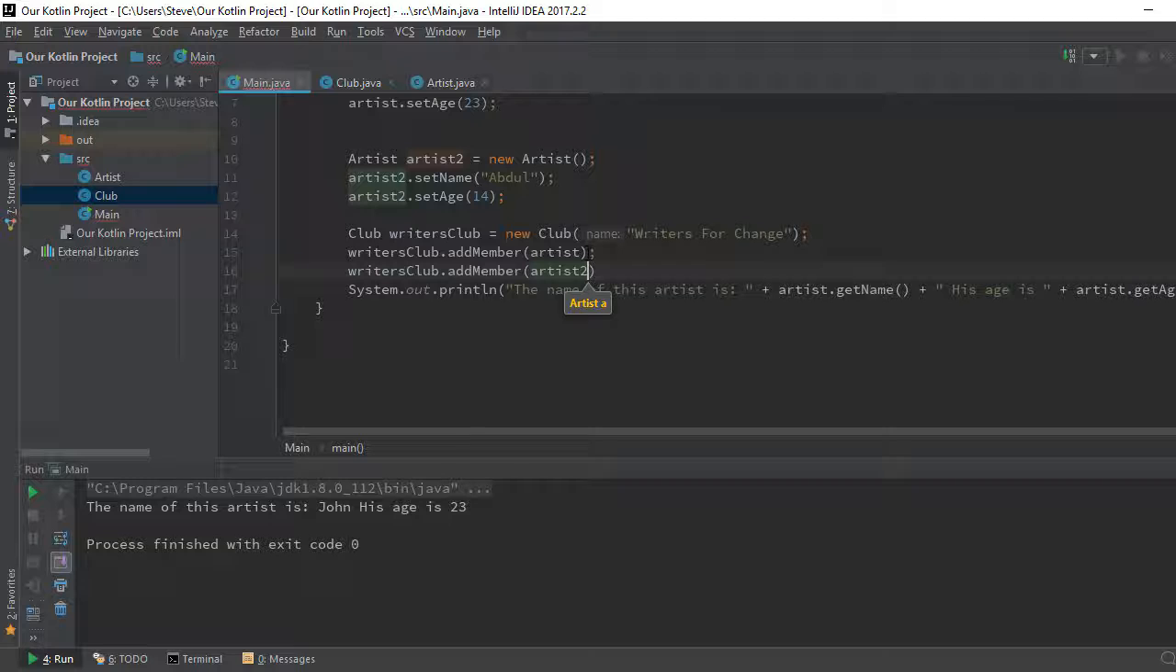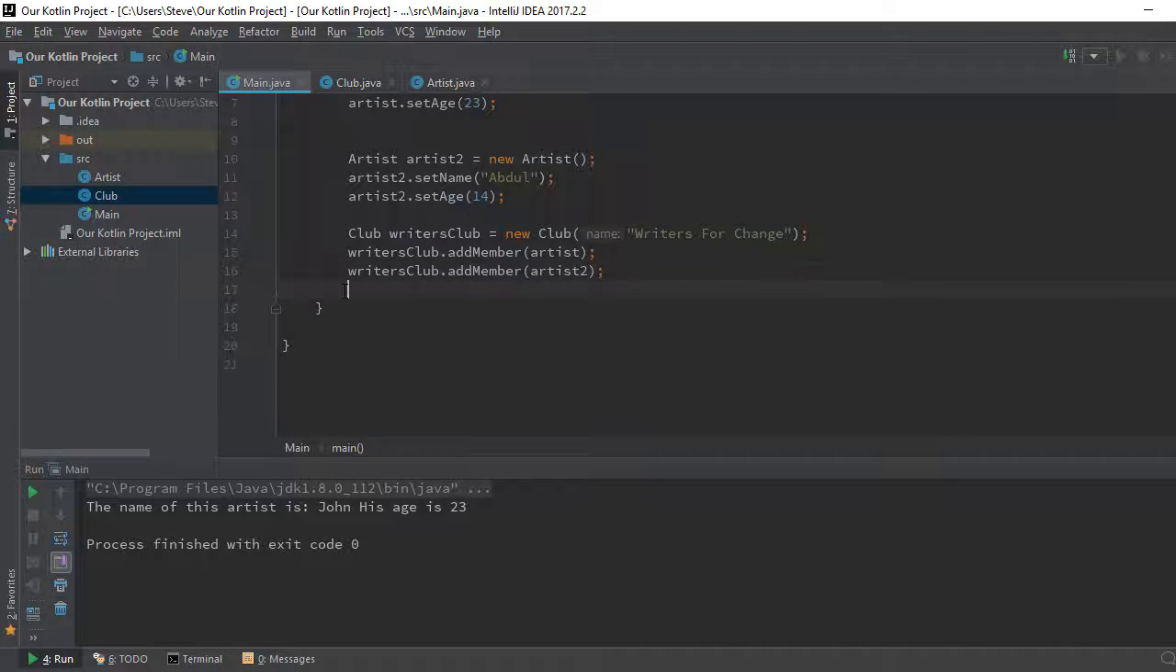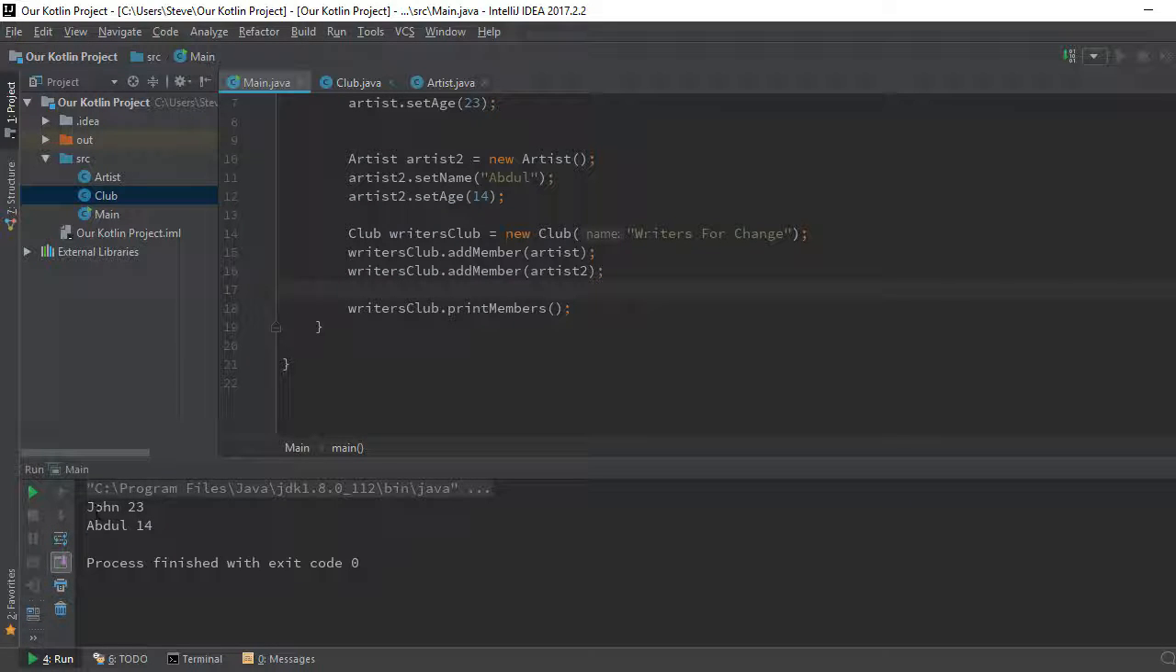Cool. We now have 2 artists in our club. How about we print them? Oh, sorry. So it's going to be writers club dot print members. So let me run this code and see what happens. Run main. We'll wait for it to run. Cool. Look at our members. John 23, Abdul 14. But the problem is we don't know which club they belong to.